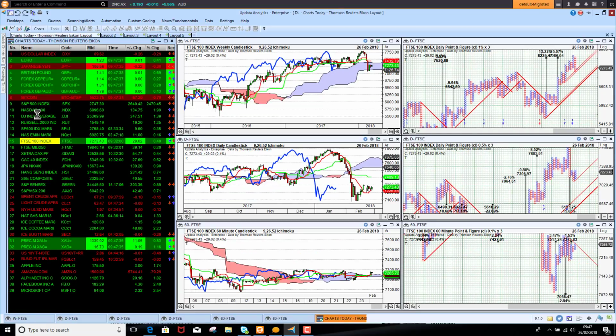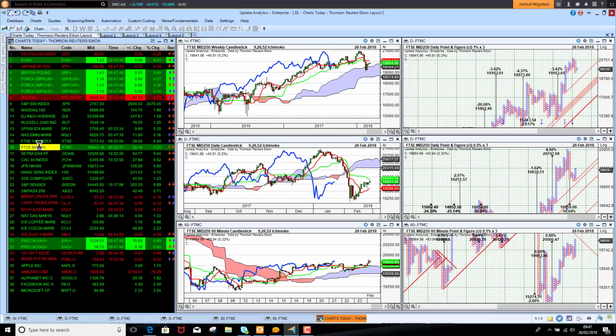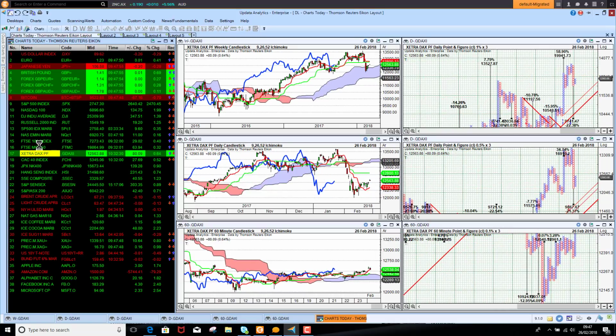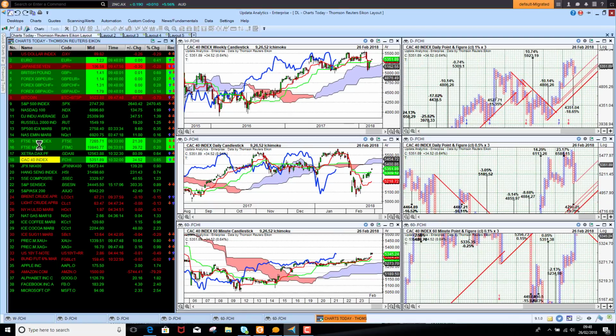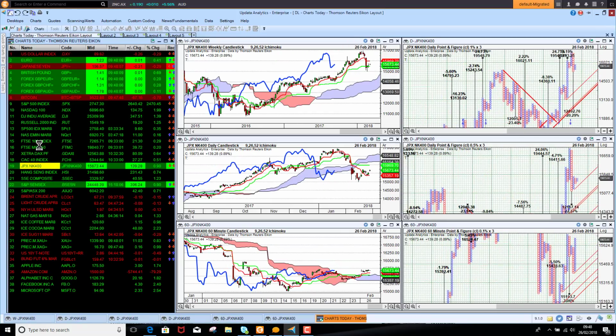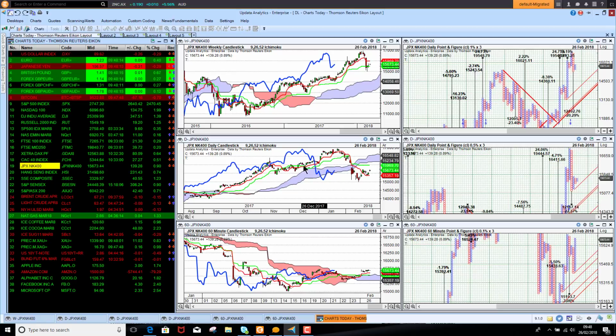The FTSE is up this morning, starting to just turn bullish on the short-term chart, but really nowhere near the recovery that we've seen in the US market. We've sort of bounced and just barely recovered. And the same with the FTSE 250. We're just not seeing that recovery kicking through. The DAX is just ticking above the short-term cloud as well, and the CAC 40 in Paris looking a little bit stronger actually, and pushing a bit higher there too. The Japanese market we see here this morning is just coming back through the cloud on the short term. This may end up being a temporary breach on the cloud if the lagging line can keep going.